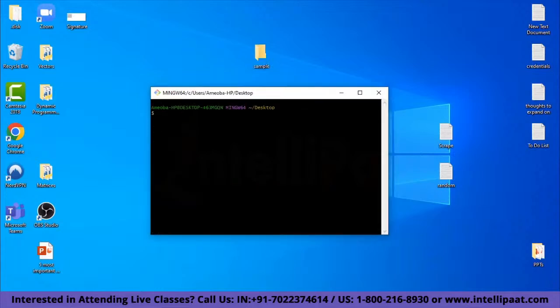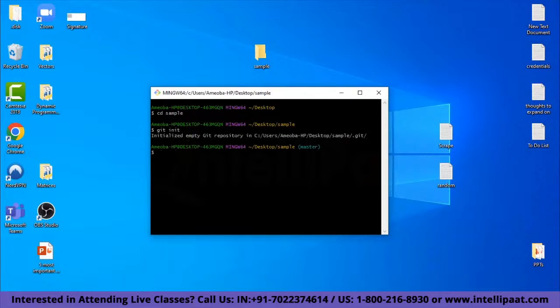test.txt. Alright, now let me just navigate to the sample folder, cd sample. Now I am in the sample folder. Let me just run the git init command again, git init. Git init was successful, and now we have initialized an empty Git repository in the sample folder. Now what this git init command does is that it will create a .git folder, which is basically a hidden folder, and this folder contains all your data, that is all your commit data. Whatever changes you do inside this sample directory will be stored in this particular folder.